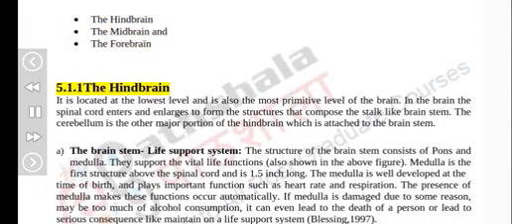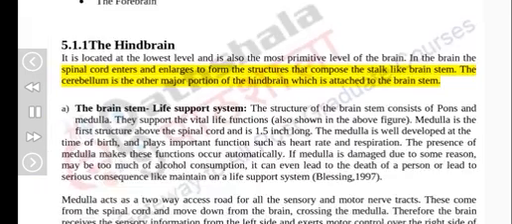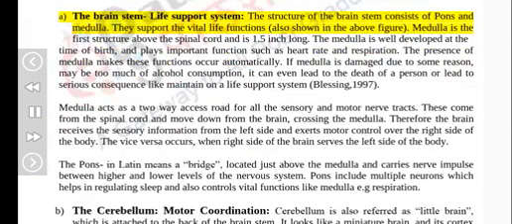5.1.1 The hindbrain. It is located at the lowest level and is also the most primitive level of the brain. In the brain, the spinal cord enters and enlarges to form the structures that compose the stalk-like brain stem. The cerebellum is the other major portion of the hindbrain, which is attached to the brain stem. The brain stem is the life support system; its structure consists of the pons and medulla. They support the vital life functions, also shown in the above figure.